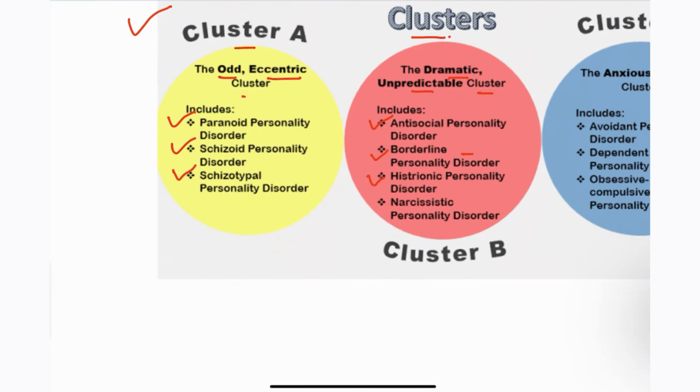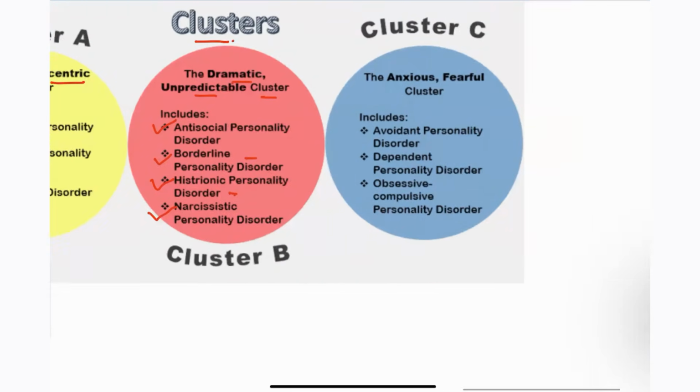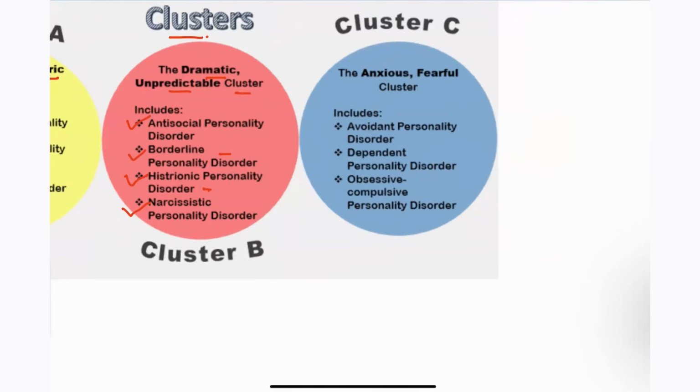Next, histrionic, these patients are very attention seeking, seductive and very dramatic. Like narcissistic, and avoidant personality, they are going to avoid persons.